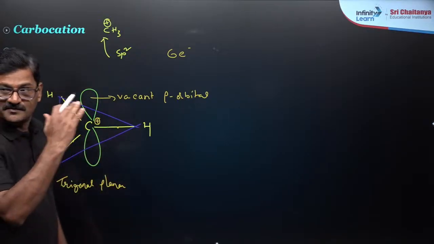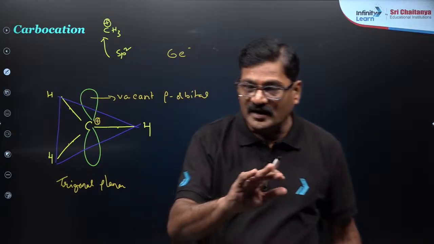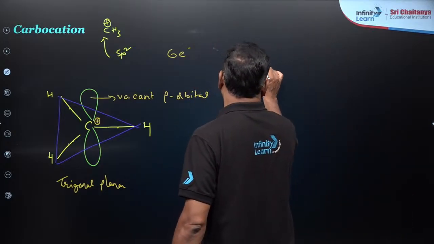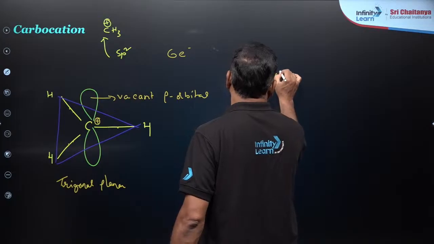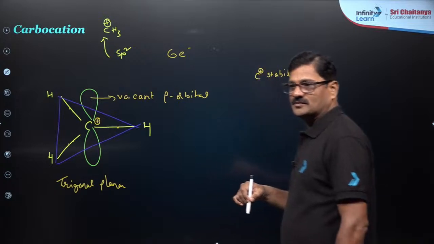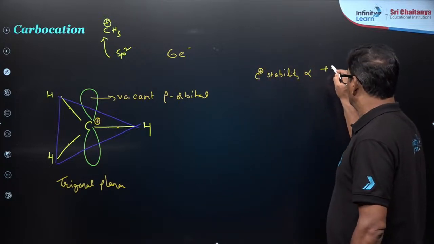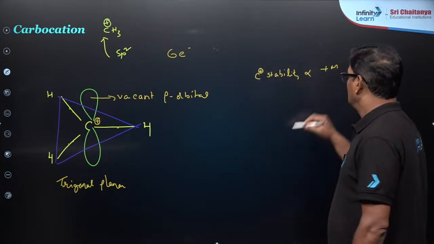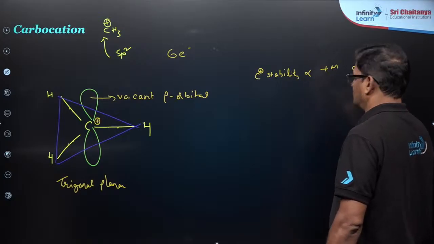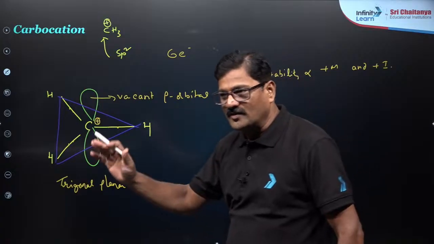And the stability of carbocation depends on various electronic effects. So the stability of carbocation is directly proportional to the positive mesomeric effect and the positive inductive effect. Among all effects,